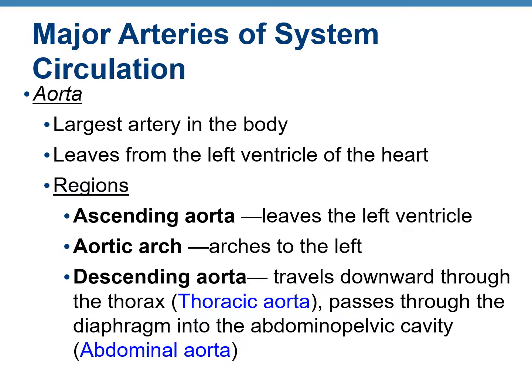That is the ascending aorta. Then it curves or arches to the left. That part is the aortic arch. And finally, it starts going down. That is the descending aorta. When it passes through the chest or the thorax region, it's called the thoracic aorta. Then it passes through the diaphragm into the abdominopelvic cavity and becomes the abdominal aorta.